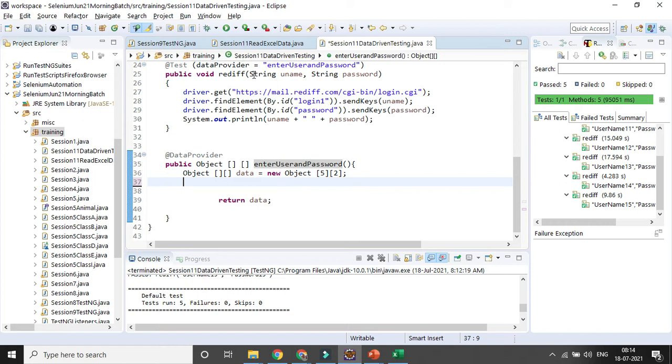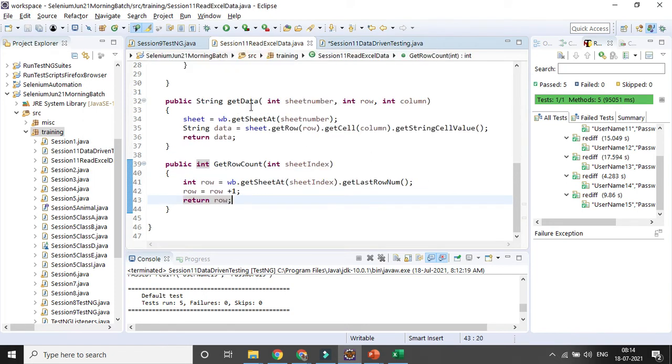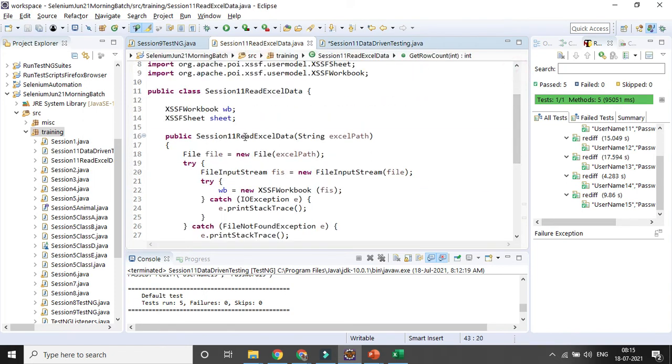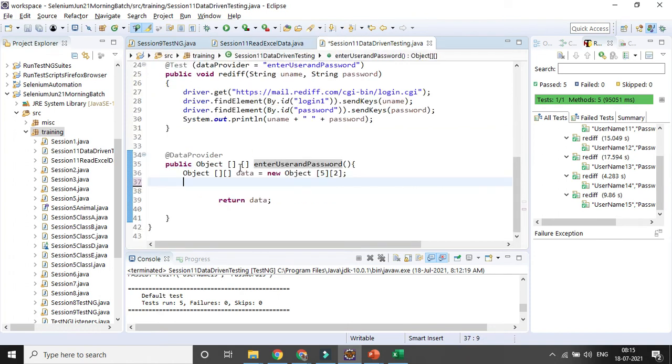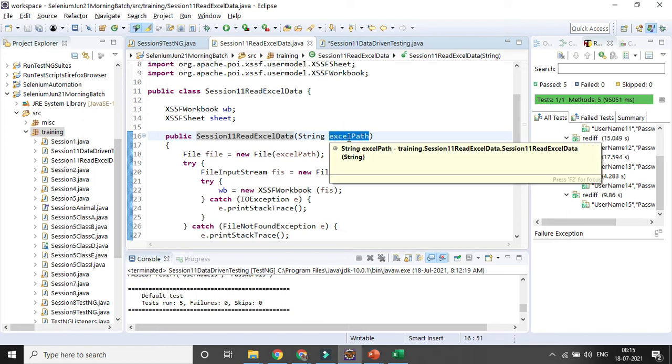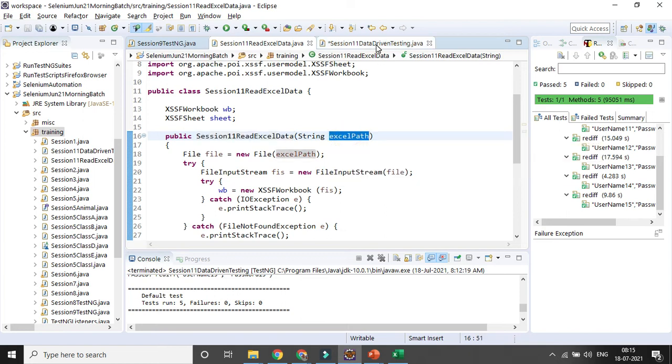I have created a constructor here. That is my constructor. So I will be creating an object for that particular class. This is my class. Suppose I create an object called obj, or config, or anything, obj equal to new, and that is the constructor you already created for the class. You need to give the path here.